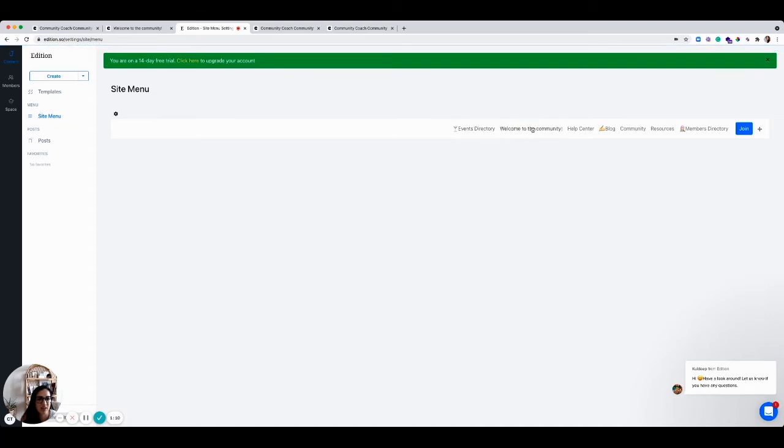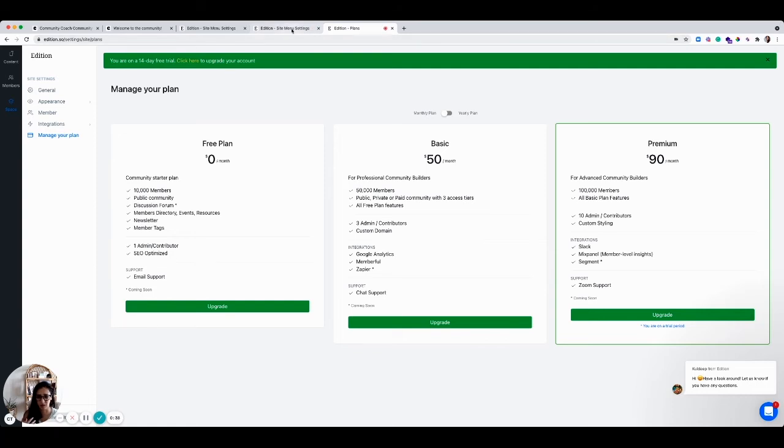Maybe you can just add it as a menu option, but I love the concept of a getting started area so that if you are new to the community, you know where to begin and how to engage with the community and get the most out of joining this community. So that's very cool. The only thing is every time you click on something in their site, like for instance, I wanted to upgrade the account just to see, it actually throws a new tab, which can be a little annoying. I now have like 5 tabs just from clicking through, but that's okay.